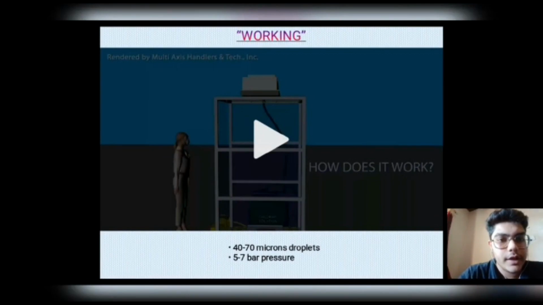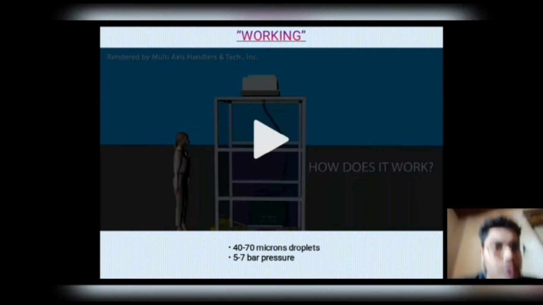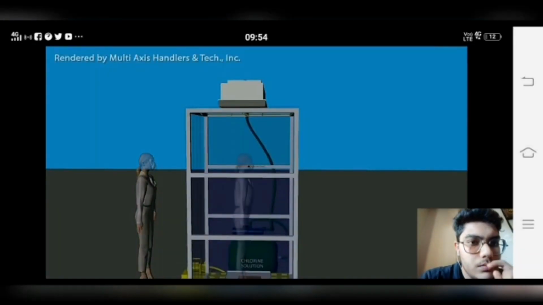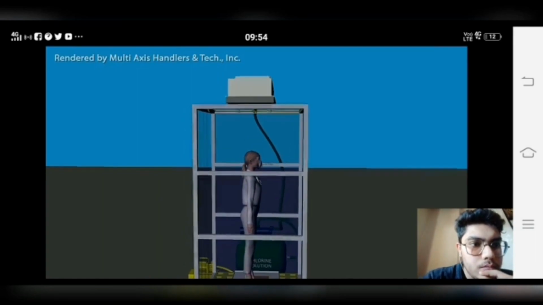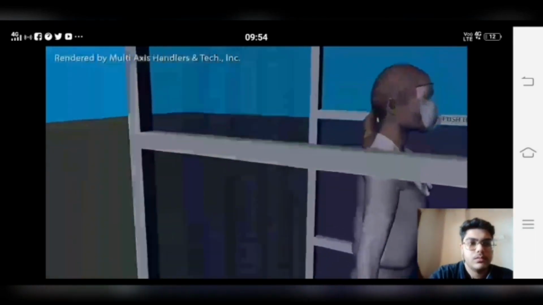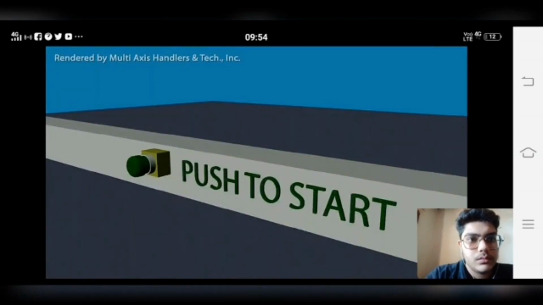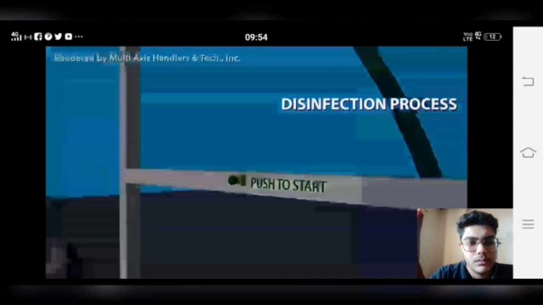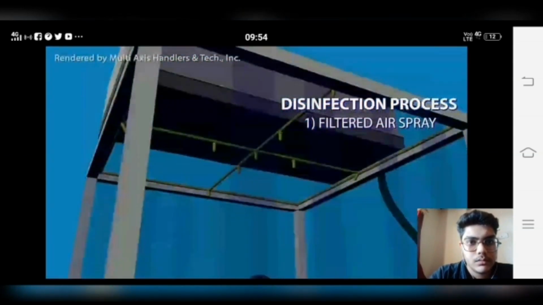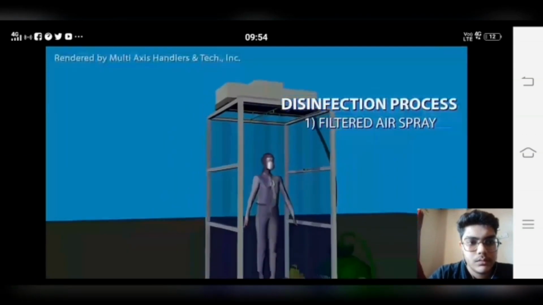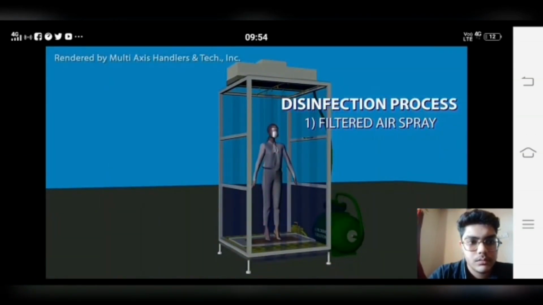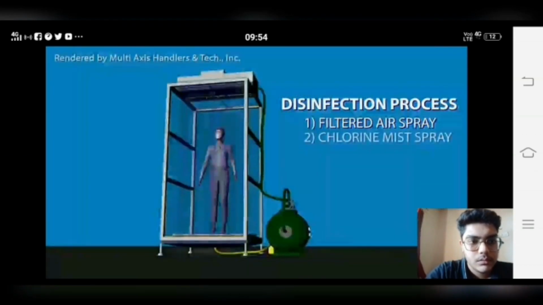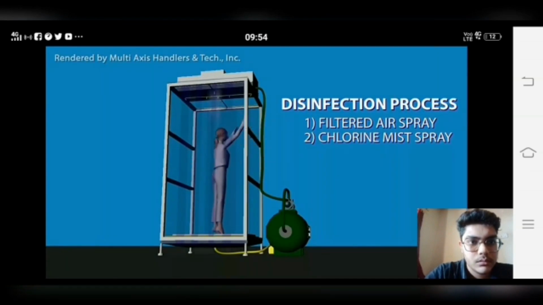The working of the current existing sanitizing booth is shown in this video. First, the person enters the misting booth. The user shall press the button to start the process. The elbow can be used to avoid direct contact. The activation trigger can be changed into automatic sensors. This will activate the filtered air spray for 10 seconds. Then the chlorine solution will spray for 5 seconds. The user must raise the arms up and do a 360 turn to ensure efficiency.